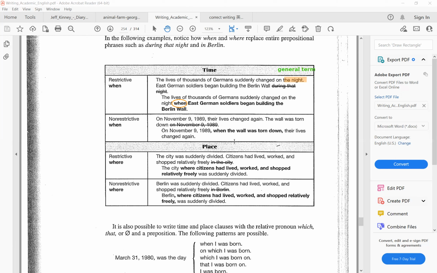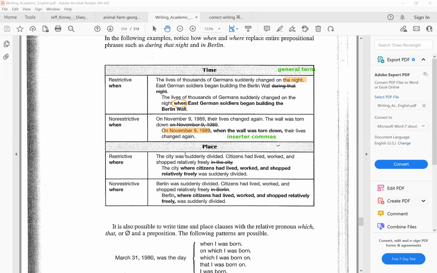So look at the second example, where now it's non-restrictive or non-essential. On November 9th, 1989, this is a very specific date. So when the wall was torn down, that becomes non-restrictive, which is why you need to use the commas. Okay, so same thing with place.